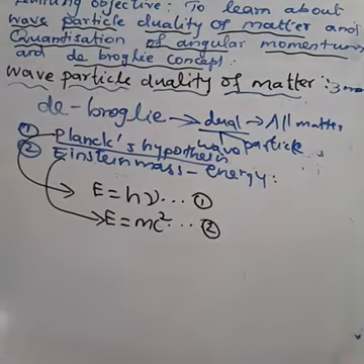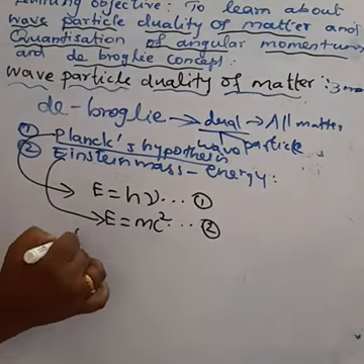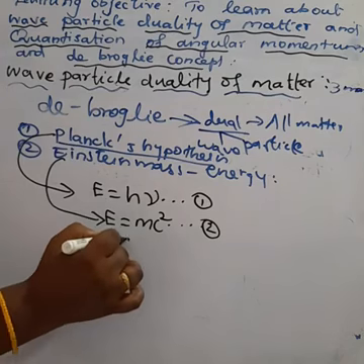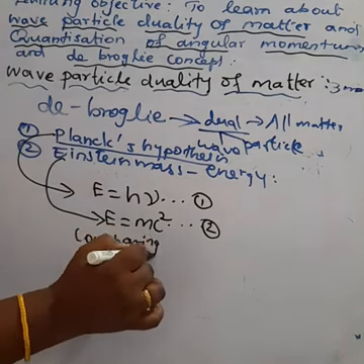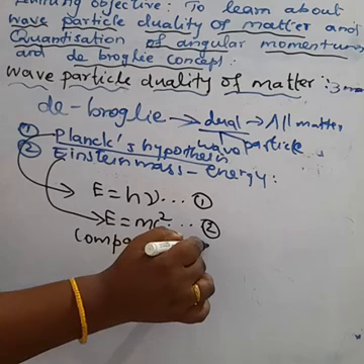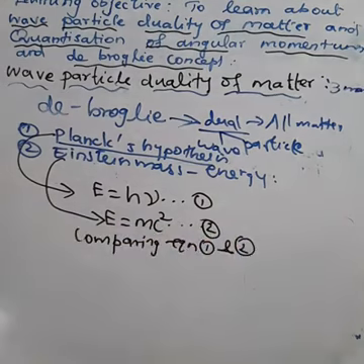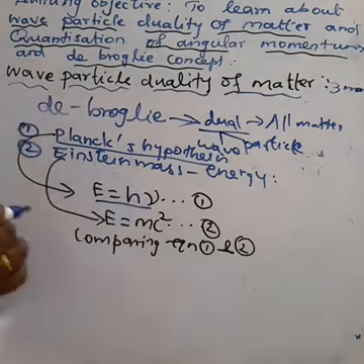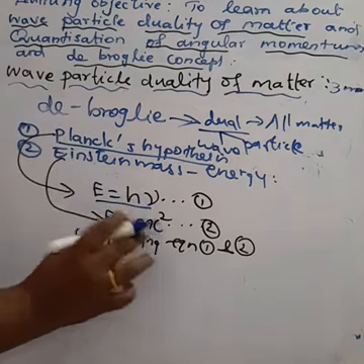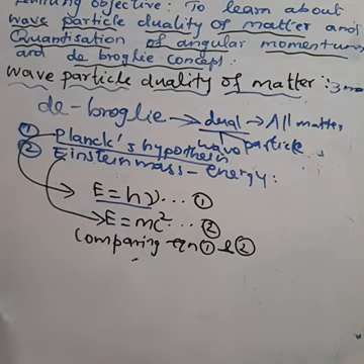Comparing equation 1 and equation 2, E is equal to h nu according to Planck's hypothesis, and E is equal to mc square according to Einstein's mass-energy relation.